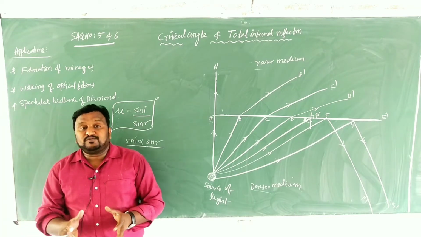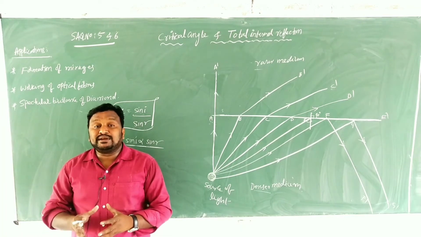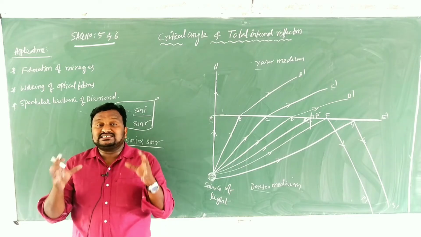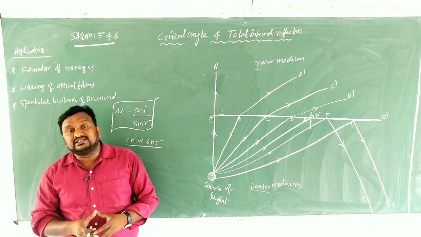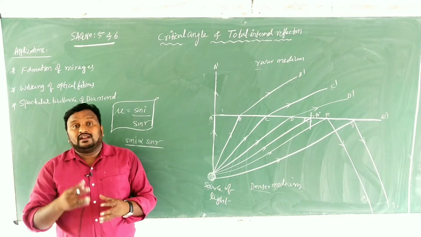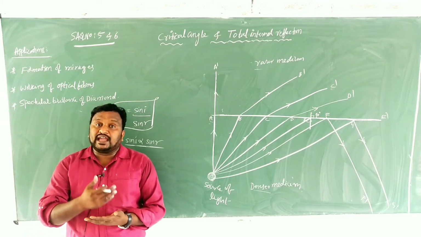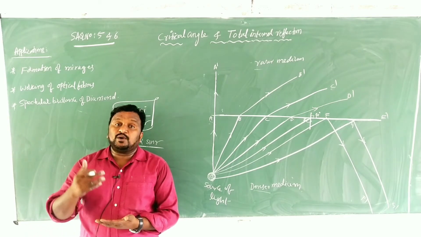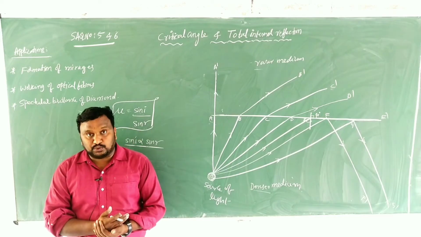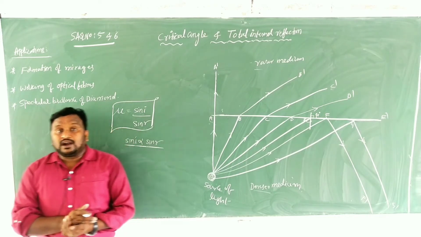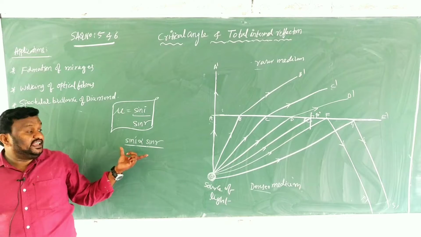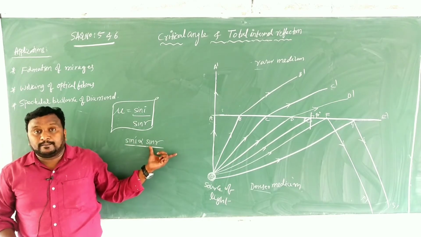So now let's go to the topic, children, very clearly in the diagram. When the light is moving from the source, from the denser medium to the rarer medium, the incident rays have different angles of incidence. When the light has different angles of incidence, they have different angles of refraction also, because we already discussed just now that sin i is proportional to sin r.